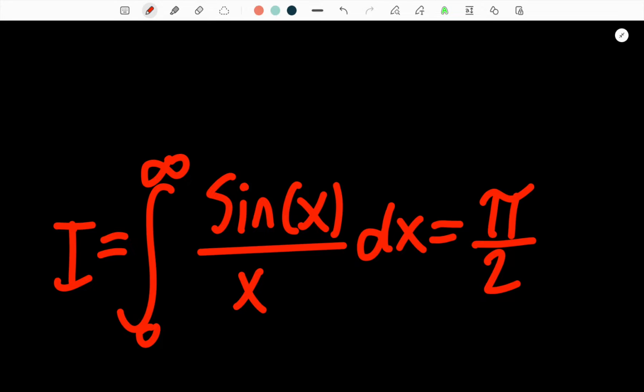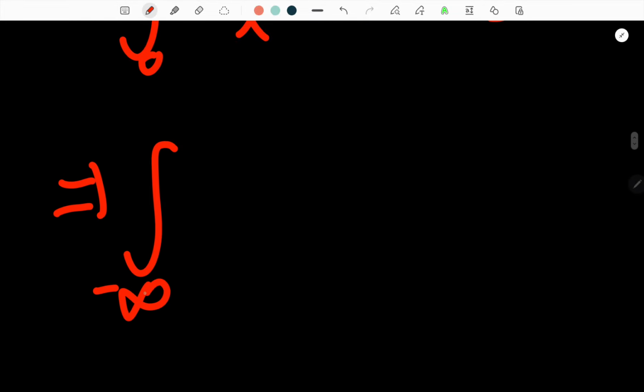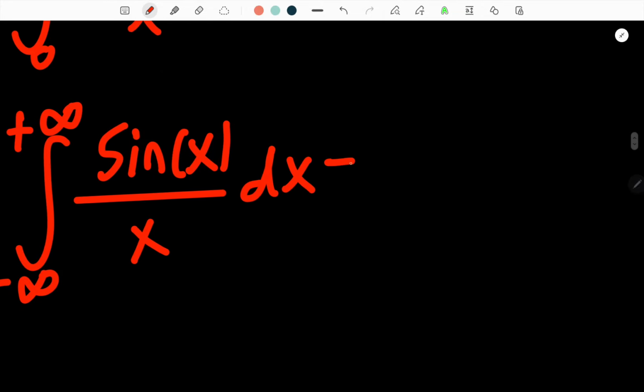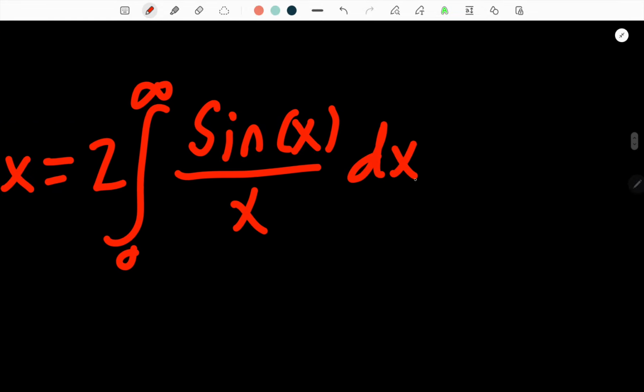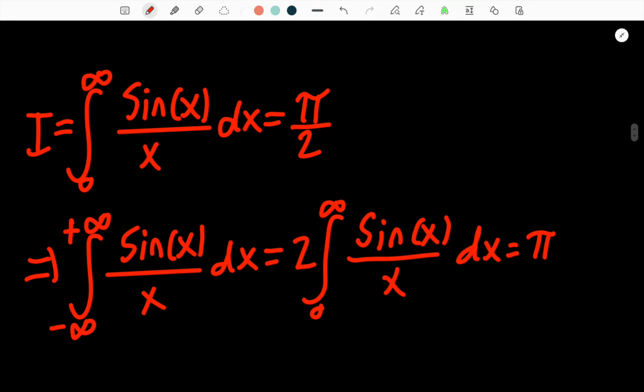Since our integrand, sine of x over x, is an even function, that implies that the integral from negative infinity to positive infinity of sine of x over x is then just going to be twice the integral from 0 to infinity of sine of x over x dx, which is then just going to be equal to pi. Now, this is true because we're just using symmetry in this case.